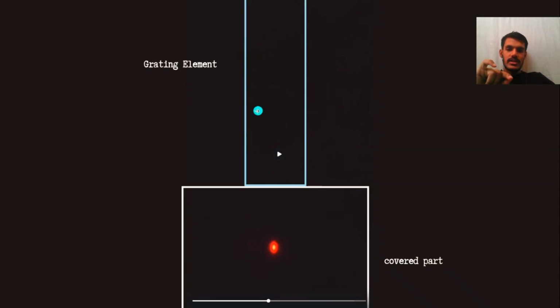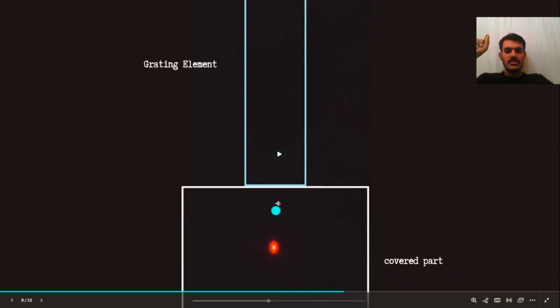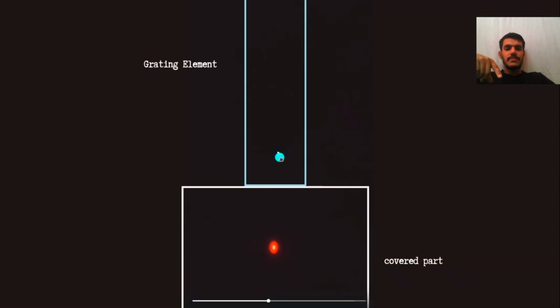Now keep an eye on the grating element and let's see what we observe. So this is the point of reflection. We shouldn't observe any kind of laser spot beyond this point. So let me play and watch it. So as you can see, there is a reflected point on the mirror. How cool is that? The main beam is reflecting on the covered part, but again we have seen